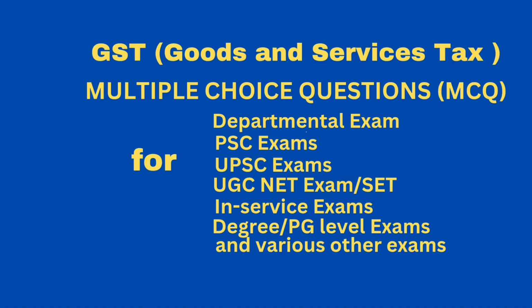The next question, which of the following supplies of goods made by the agriculturist is subject to reverse charge? Option A, raw silk. Option B, cotton yarn. Option C, raw cotton. Option D, all of the above. Correct answer, option C, raw cotton. Question, GST is payable by the recipient under reverse charge on,